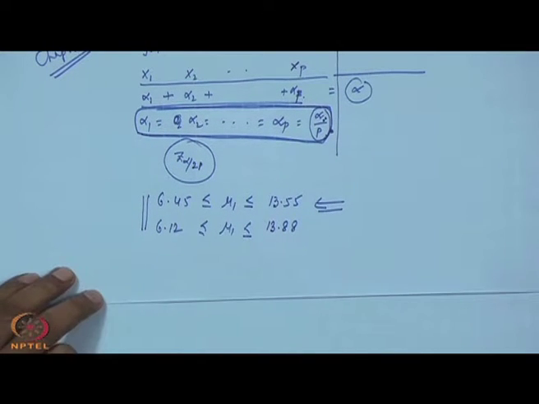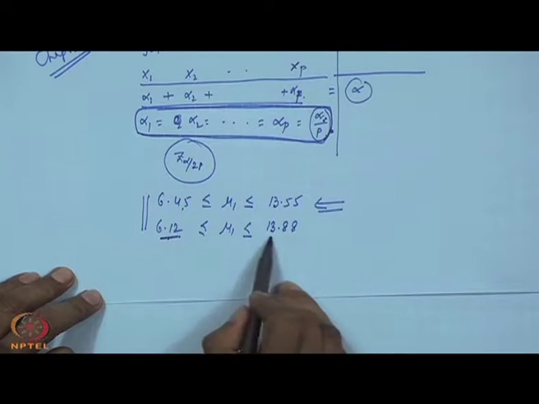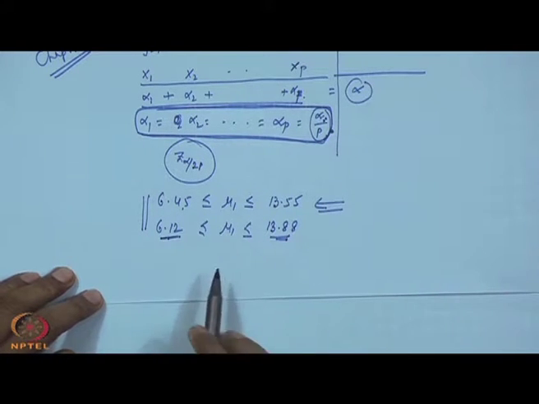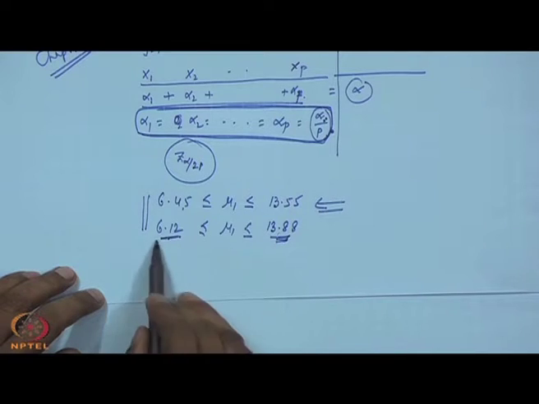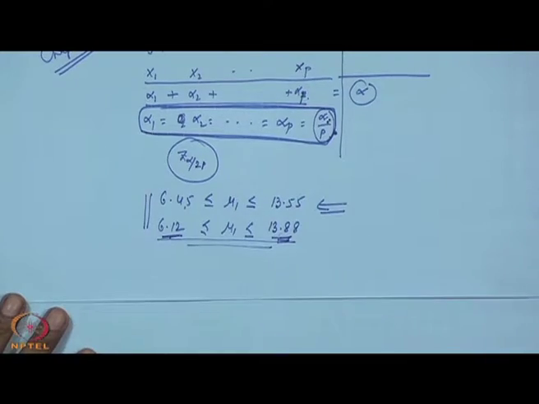There is a little difference; this one starting at 6.12 is less than, and this one is more than this. That difference will always be there, because you are using different alpha values, and here it is the t distribution, there it is the F distribution.